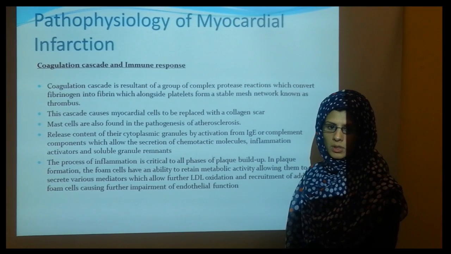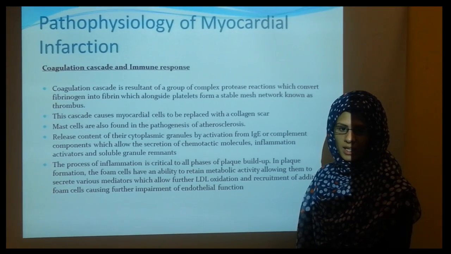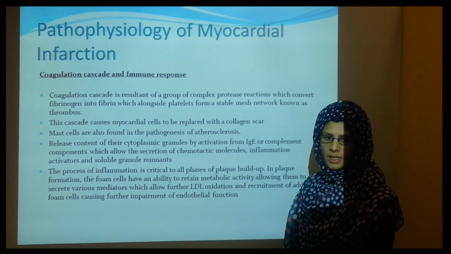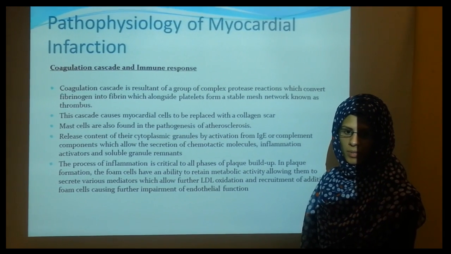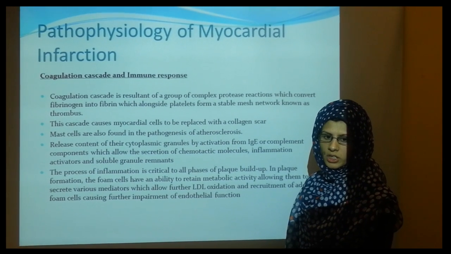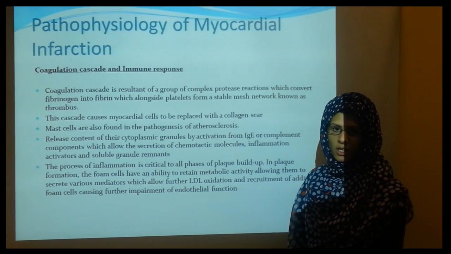The high lipid buildup causes the artery to rupture and activates clot formation, known as the clotting cascade. This is where calcium ions stimulate the release of prothrombin and convert it into thrombin, which alongside platelets forms a stable mesh network via agglutination, producing a collagen scar.